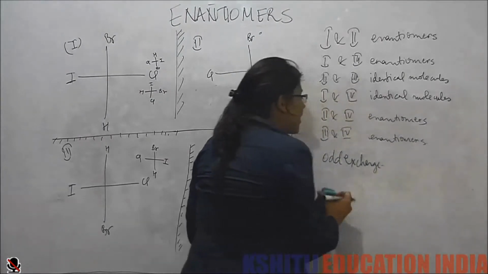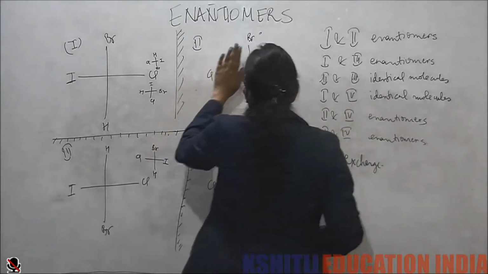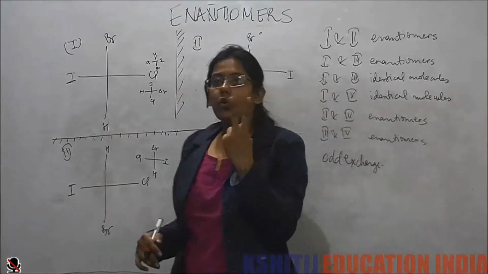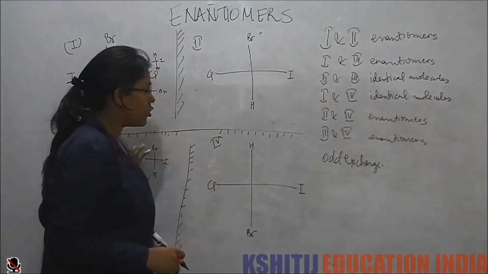We get the same molecule again. We changed once, we changed again. When we have two changes, we got the identical molecules.